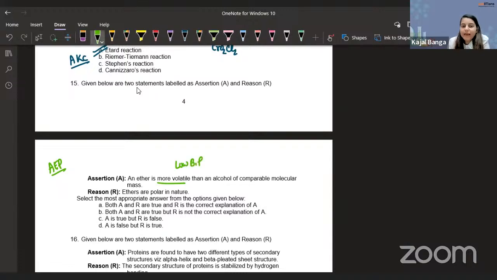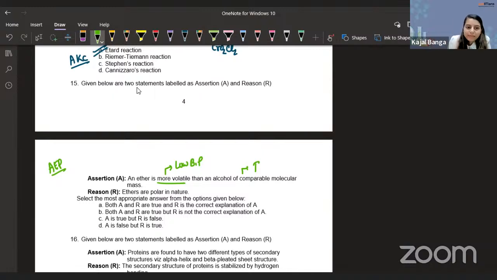Okay. An ether is more volatile, that means it has a low boiling point, than an alcohol of comparable molecular mass. Do you think, guys, this assertion is true? Definitely this assertion is true. Why is it true? Because yes, the boiling points of alcohols are more because of hydrogen bonding. Ethers are... so we have read the assertion, we know the assertion is true.